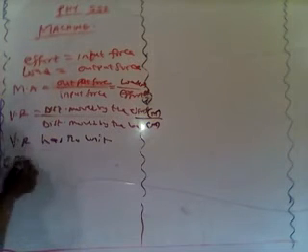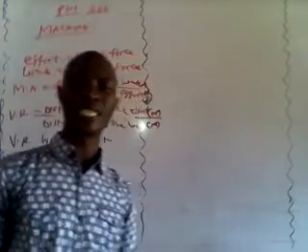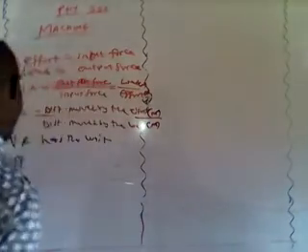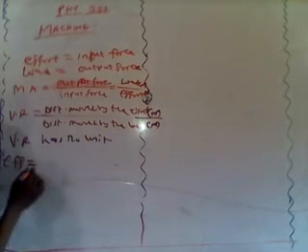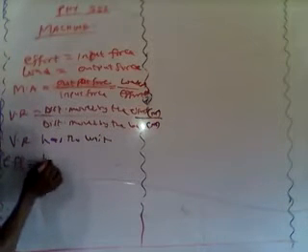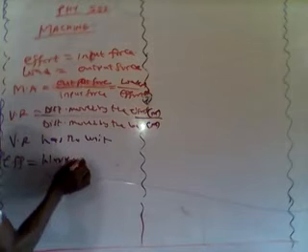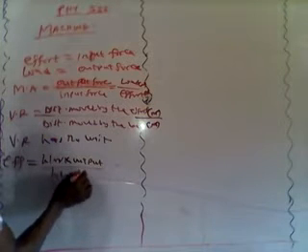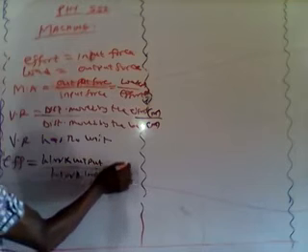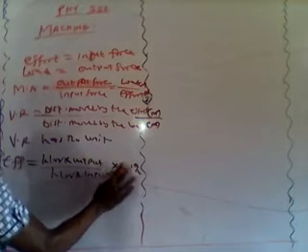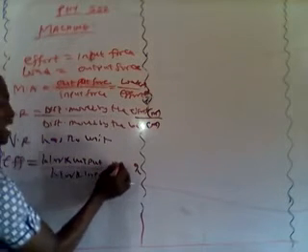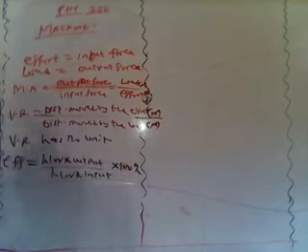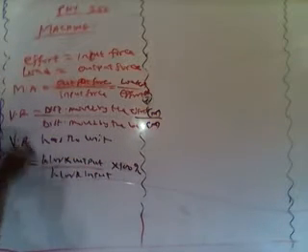The efficiency of the machine. This is a measure of the performance, how effective a certain machine is. And the efficiency is defined as the ratio of the work output over work input times 100%. Please, the efficiency of the machine is always expressed in percentage. That is work output over work input times 100%.